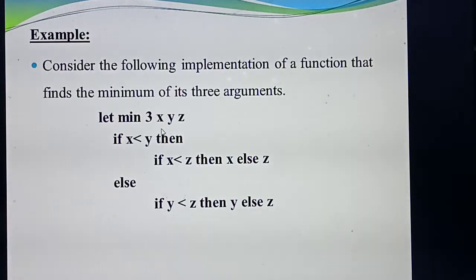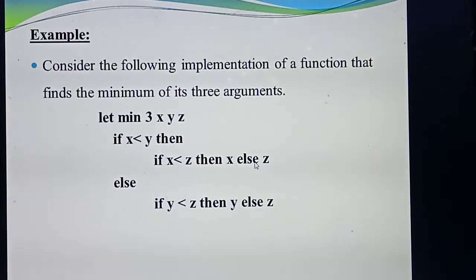Consider, for example, you took the 3 numbers 5, 6 and 7. What is the value of X now? 5. What is the value of Y? 6. What is the value of Z? 7. Next condition: if X is less than Y. The value of X is 5, so 5 is less than 6. Is the condition true or not? Yes, X is less than Y. Then next you also check X is less than Z. The value of Z is 7, so 5 is less than 7. Then X, else Z.